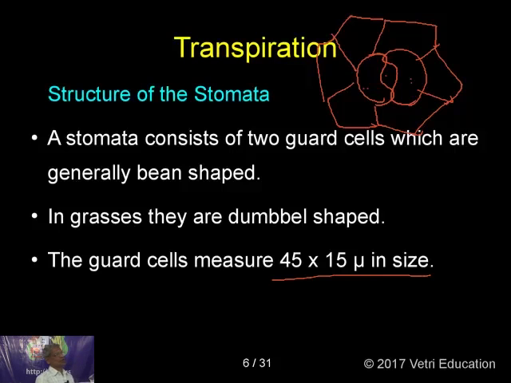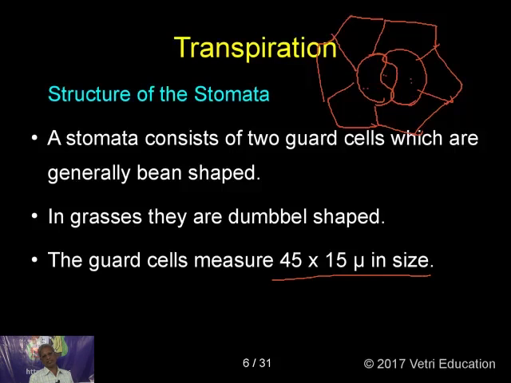The guard cells are kidney shaped, and they are surrounded by a number of accessory cells, leaving a small pore in the center called a stomatal pore. Now, in this circumstance, I want to clarify certain things in your mind.